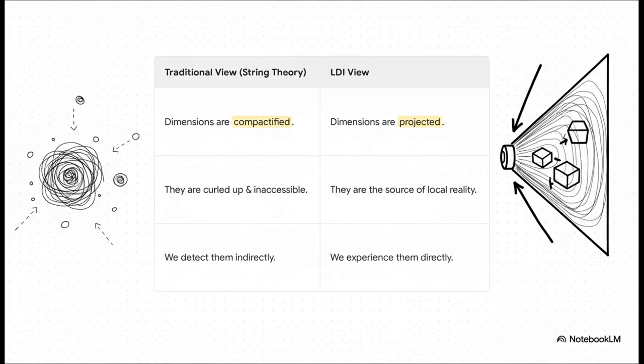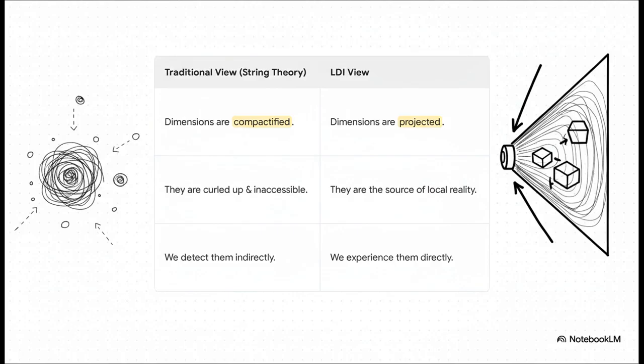The traditional view, coming from string theory, says those extra dimensions are compactified. Basically, they're curled up so tightly we can't get to them. We can only hope to maybe detect them indirectly. But the LDI view, it says they're projected. They're not hidden away. They are the literal source of our local reality, the one we experience directly as 3D space. So the big question is, are dimensions these hidden containers, or are they the projector creating the movie we're all watching?